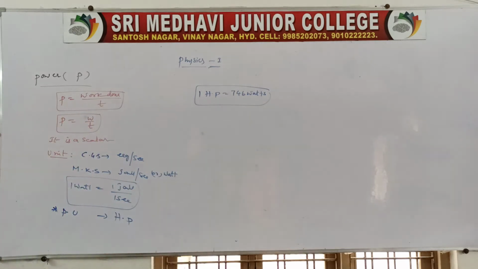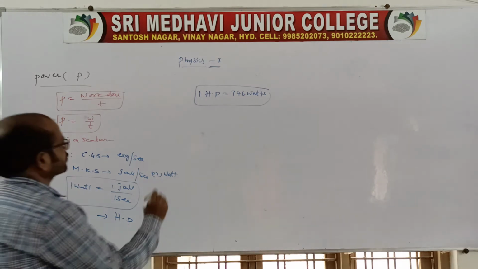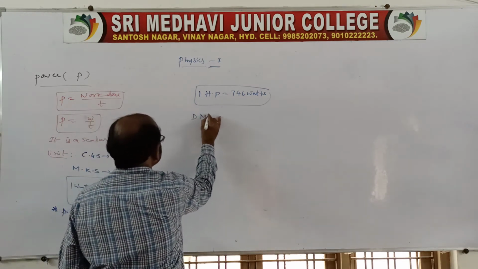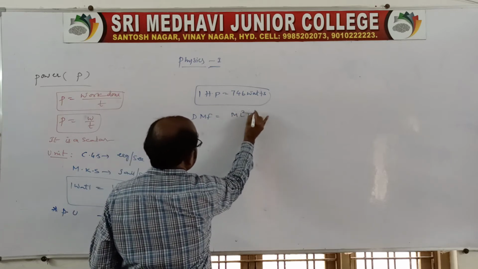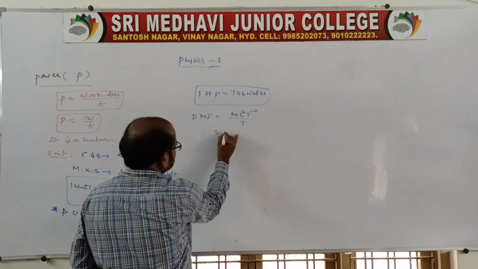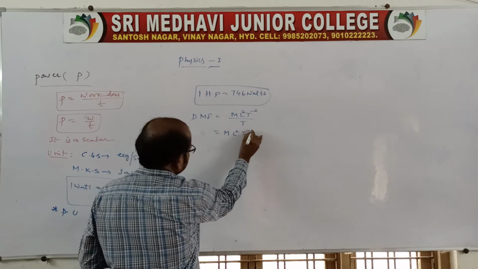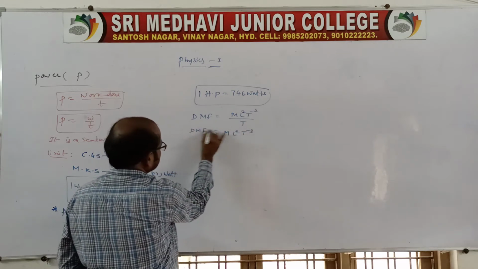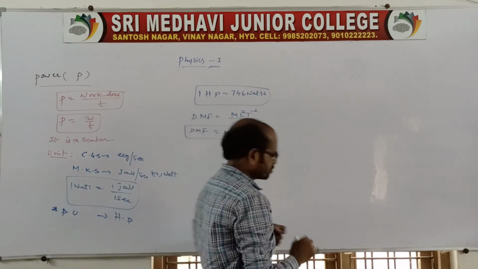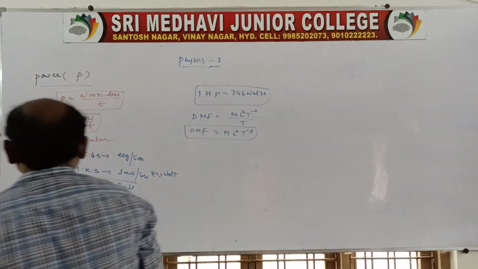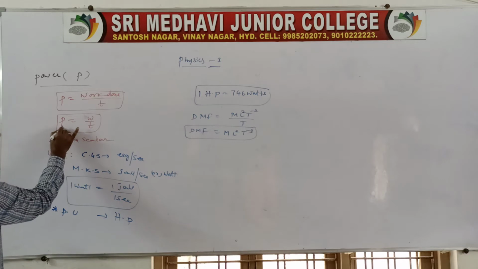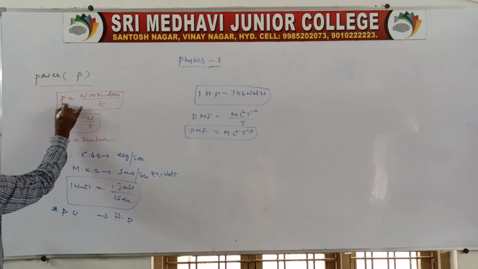Clear? That is about power. The dimensional formula for power is, we know work done is ML²T⁻², divided by time T, so ML²T⁻³. This is the dimensional formula of power. It is completely related to what we also call average power.